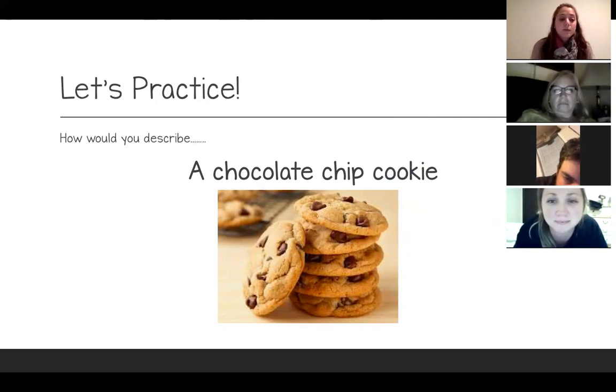I see a couple people. Here I have Taylor said delicious. Good one, Taylor. I would agree with you. Caitlin put sweet. That's a great adjective, especially for those sweets like cakes and cupcakes and cookies. That's a really good one. So Sue, can you think of one to put in there? An adjective to describe a chocolate chip cookie?